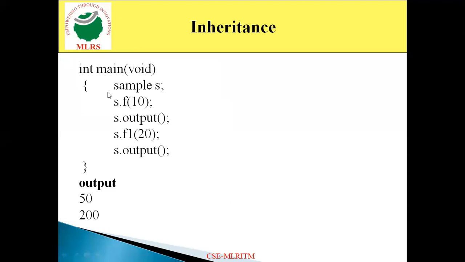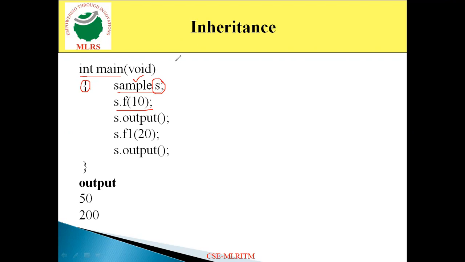Come to the next one, that is nothing but the main function. Now here I am defining the main function. So as usual, the C++ program starts the execution from the main function. In this, the open brace indicates the beginning. Then the first statement is Sample s. Sample is nothing but the derived class. For the derived class, I am declaring the variable s.